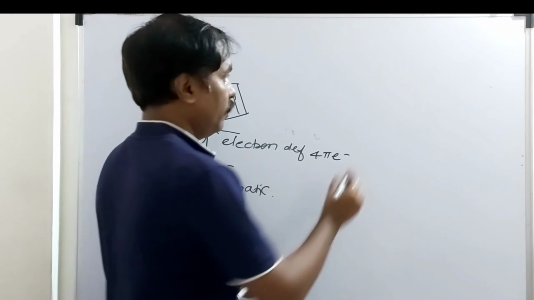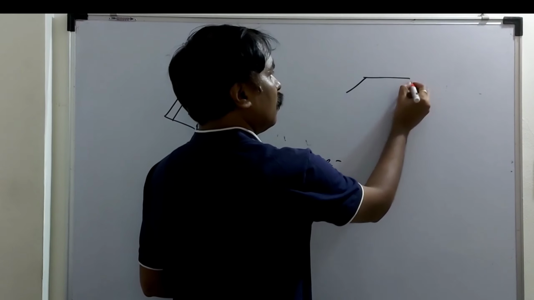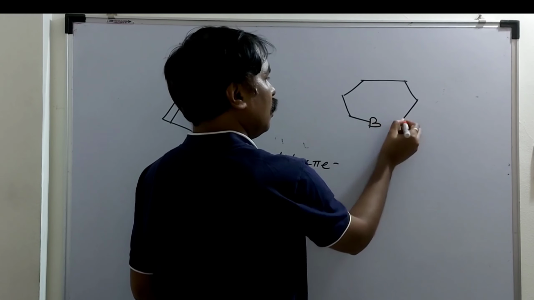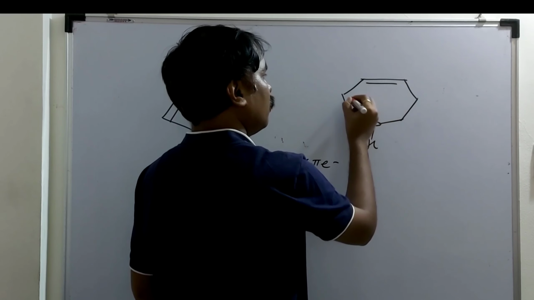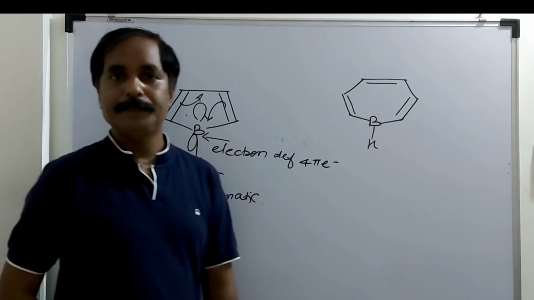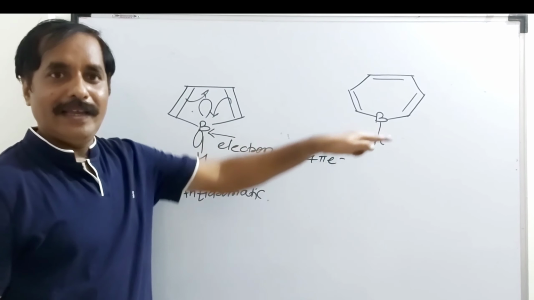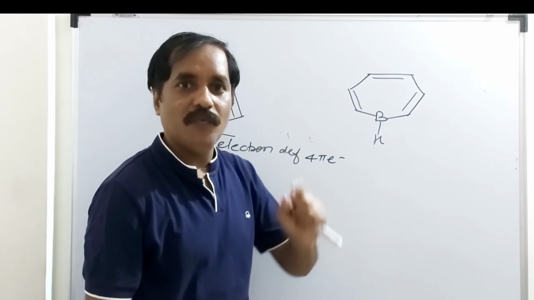Another example, having boron only. I will take a compound having 3 pi bonds and boron as the hetero element. It is like this. Again, this center boron is electron deficient. In the excited state of boron there is one empty atomic orbital.